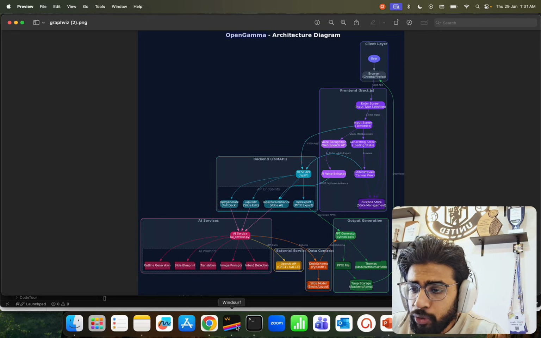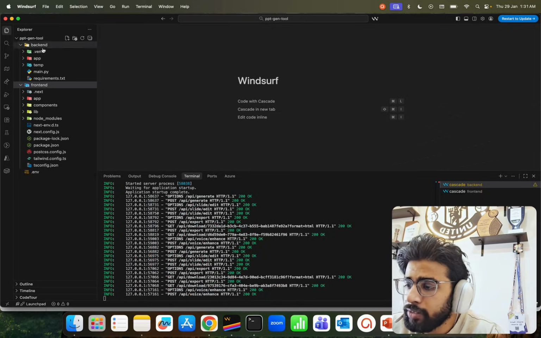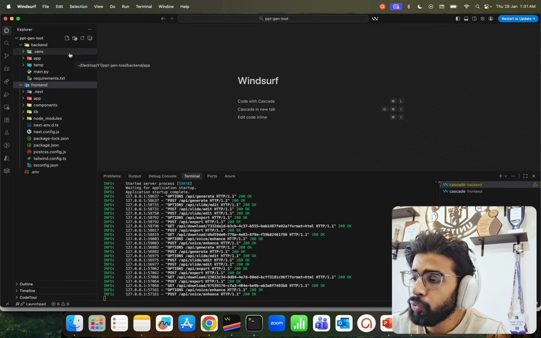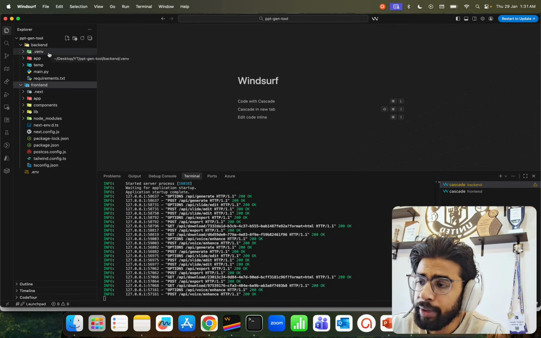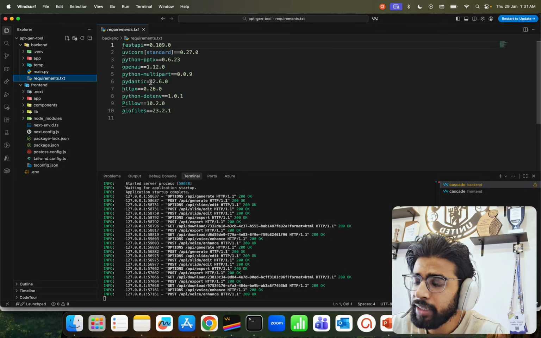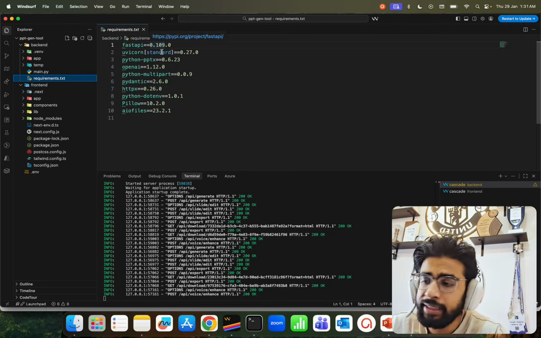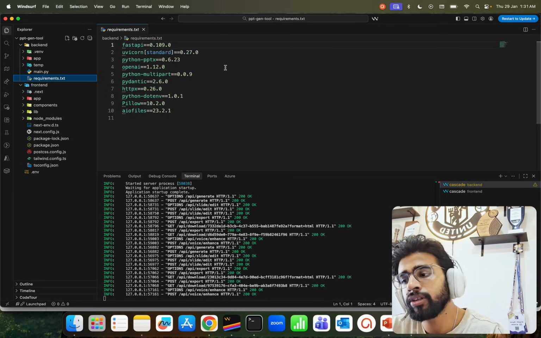Now, I'm going to show you the code over here, right? So the code is here. If you look at the folder, it's called PPT Gen Tool. We have two folders, backend and frontend. Within backend, we have a virtual environment where we install all our dependencies. These are all our dependencies that you see. FastAPI to build the APIs. We have python-pptx, the mother lode library to build this application.